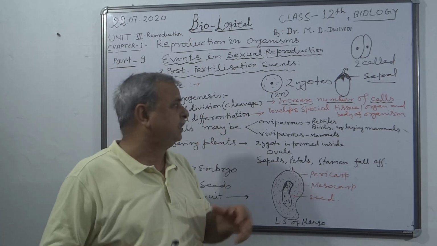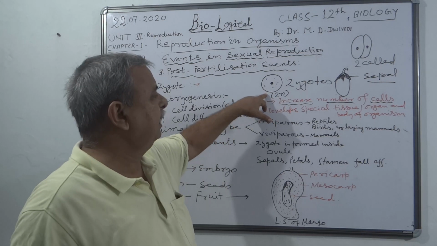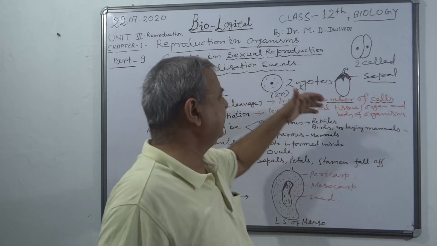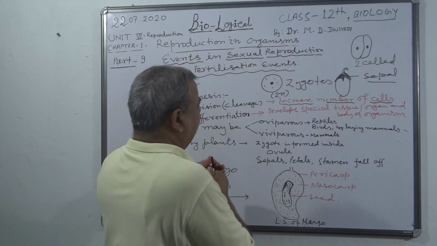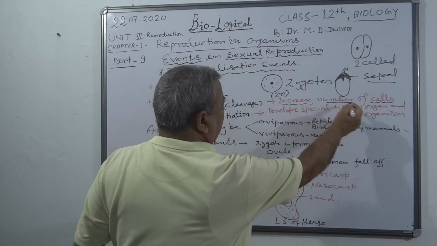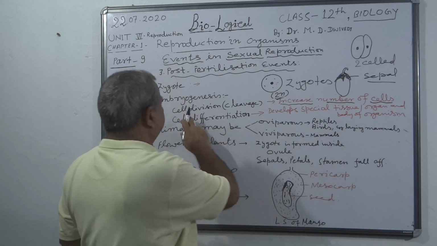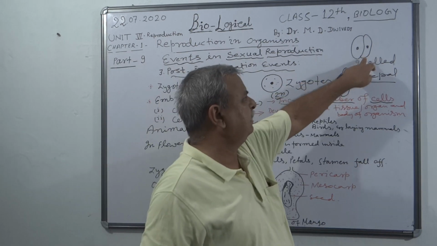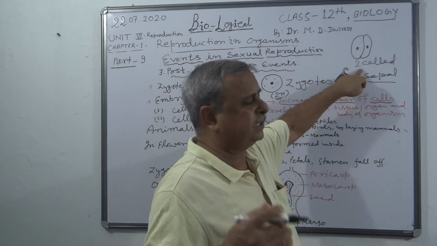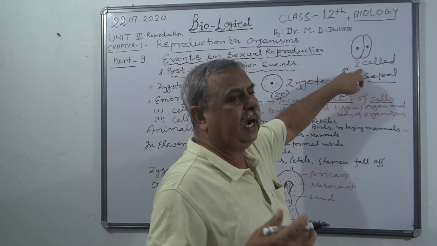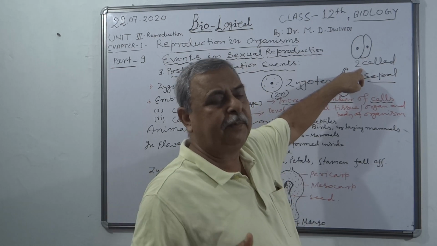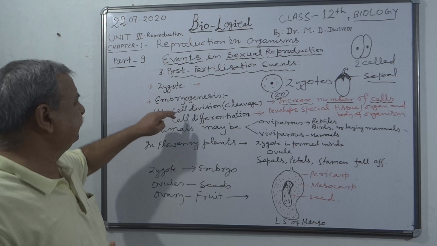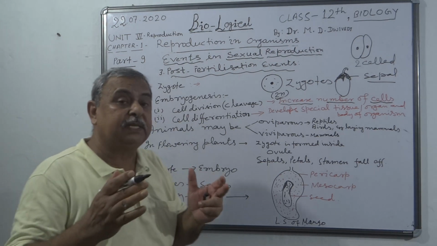Cell division occurs, it means this unicellular zygote undergoes a series of divisions and many cells are formed, and that's why its motive is to increase the number of cells. So in this way, by a particular mitotic cell division, the single cell zygote becomes a 2-celled structure, 4-celled structure, 8 cells, 16 cells, and in this way different substages appear in the developmental journey of sexually reproducing organisms. And in this way, the number of cells increases.